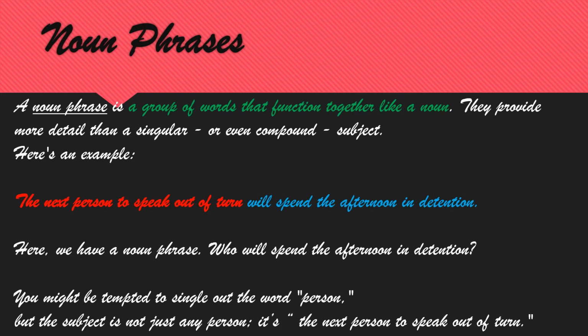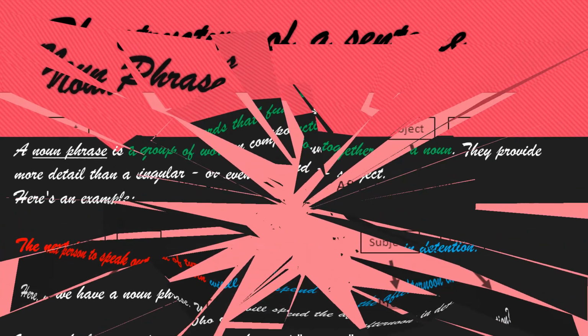You might be tempted to single out the word person, but the subject is not just any person. It's the next person to speak out of turn that is the person. So that particular person I am telling in detail. So it's a phrase. So, noun phrases.